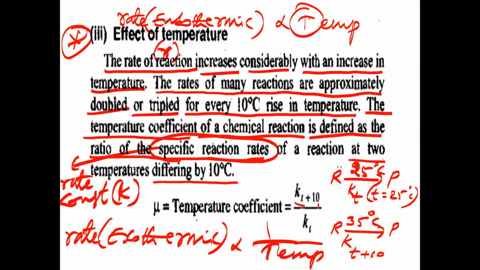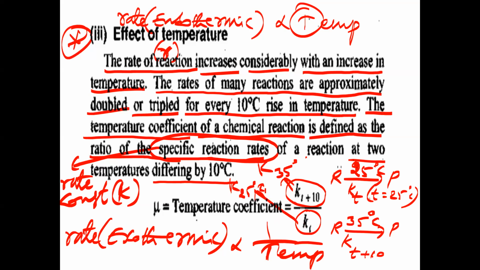So what is this ratio here? In the example we have taken, it is the K value at 35 degrees Celsius divided by the K value at 25 degrees Celsius. Is that clear? Yes, sir. So both are indicated by Kt only.